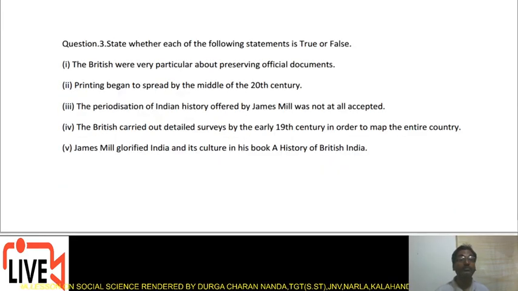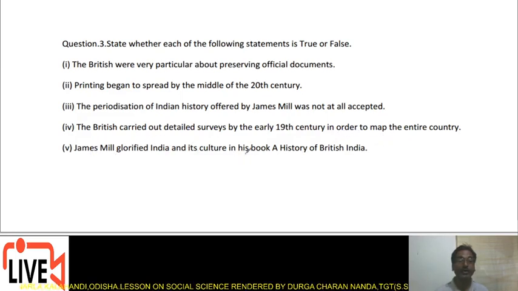Now, state whether each of the following statements are true or false. The British were very particular about preserving official documents. Printing began to spread by the middle of the 20th century. The periodization of Indian history offered by James Mill was not at all accepted. The British carried out detailed surveys by the early 19th century in order to map the entire country.